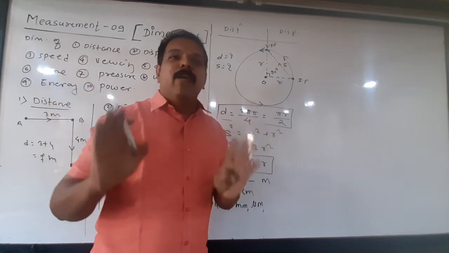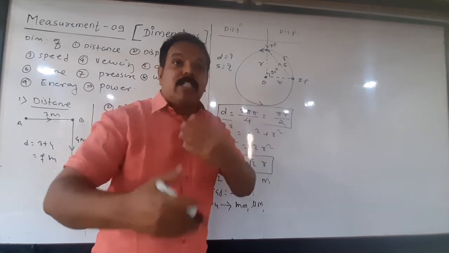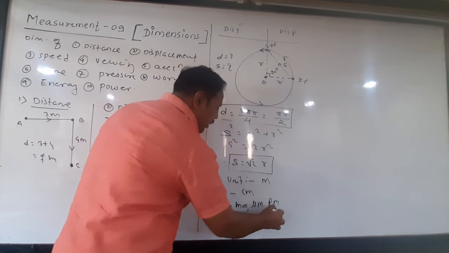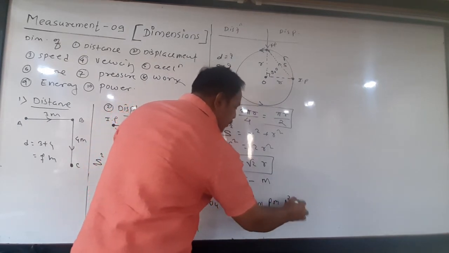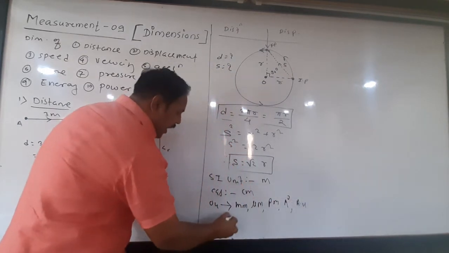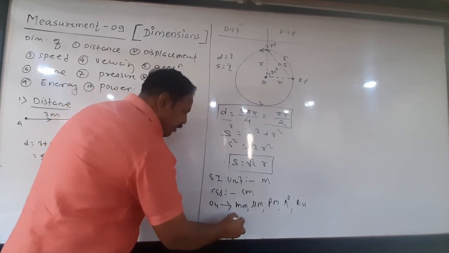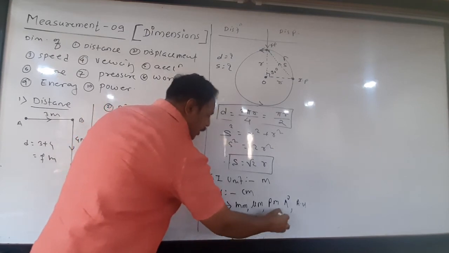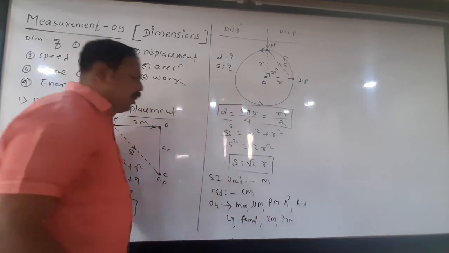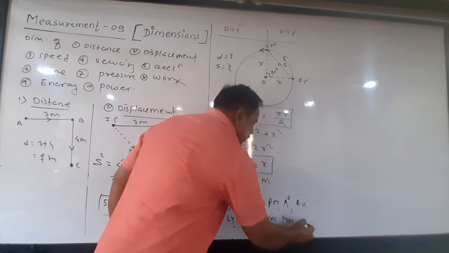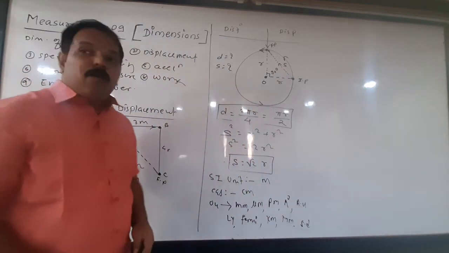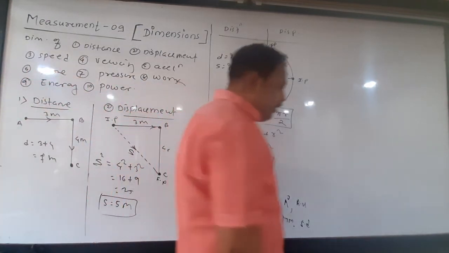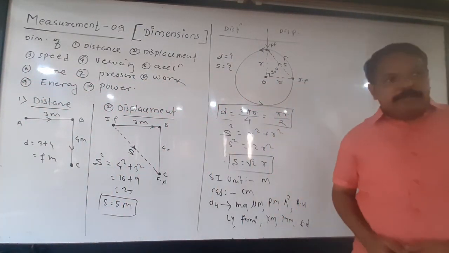But I am telling only those units which are frequently used in the market: micrometer, millimeter, maybe picometer, angstrom, astronomical unit, light year, Fermi, kilometer, megameter, or solar distance. All these are the different units of distance and displacement.